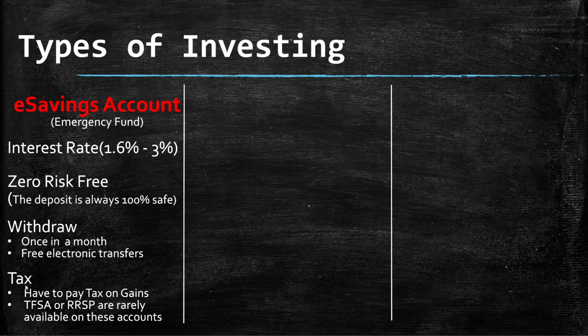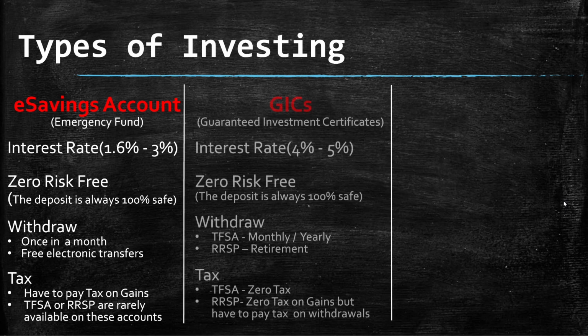Lastly, let's talk about tax. So you have to pay tax on the gain. For example, if I had invested $10,000 and earned $500 in gains, I have to pay tax in the end. Today, we don't have any tax-free or registered savings account for savings. There are one or two, but they pay very little interest, so that is not worth it. All right, let's move over to option number two of investing.